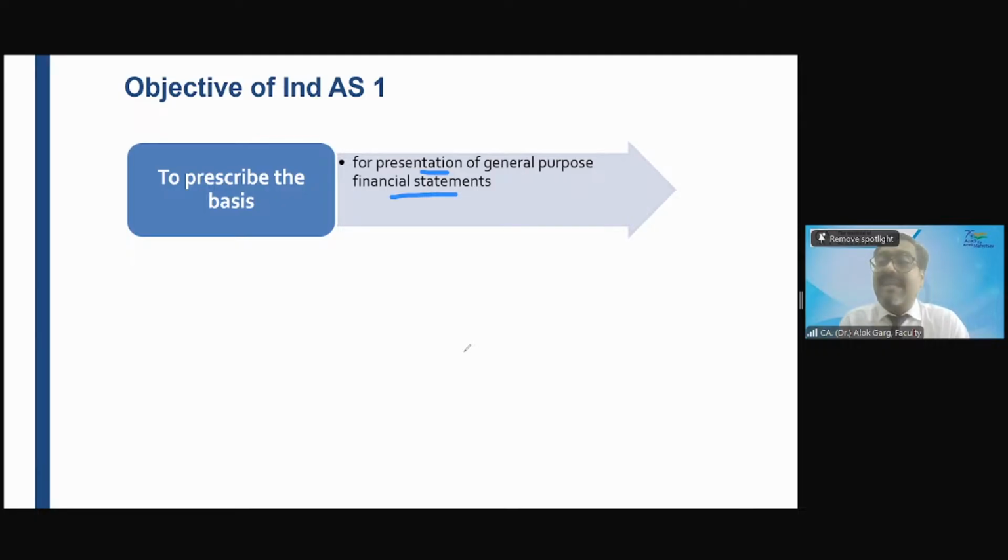He will put a disclaimer. What will he say? Okay, sir, I will prepare this balance sheet, but sir, this balance sheet is not in accordance with Schedule 3 or Ind AS 1. Sir, you can use this balance sheet as MIS. MIS can be there, it is internal to the company. Yes or no? Yes, sir. Sir, you can use this as a tailor-made financial statement, a tailor-made balance sheet, a customized balance sheet. You can do all these things.